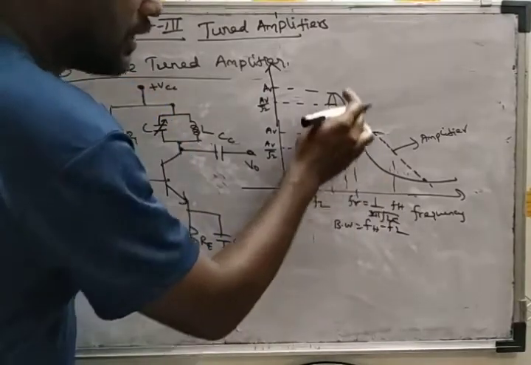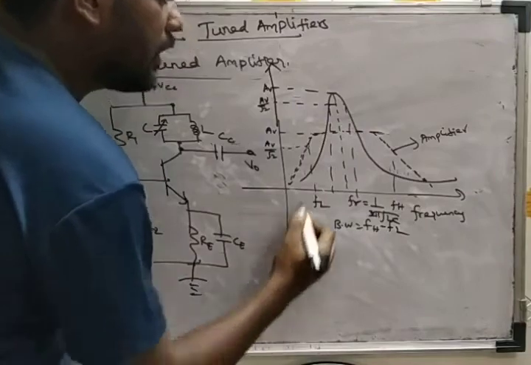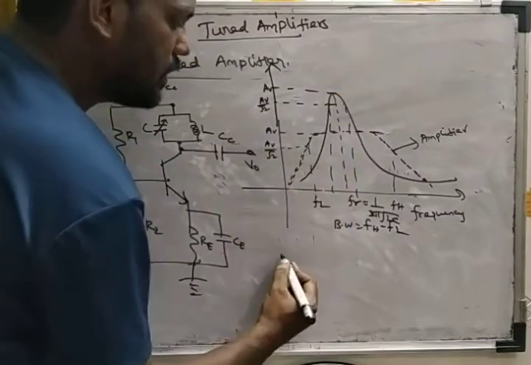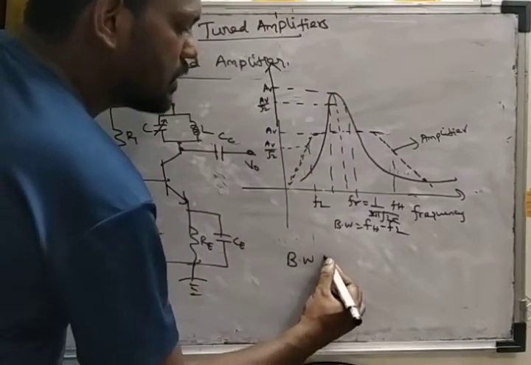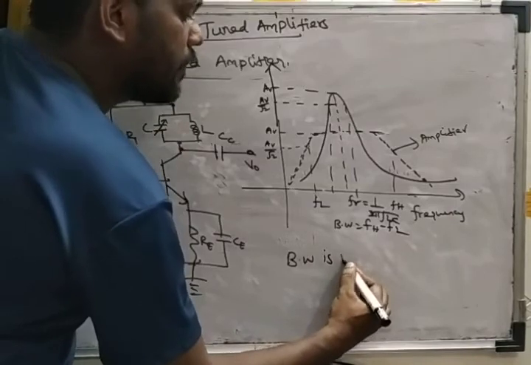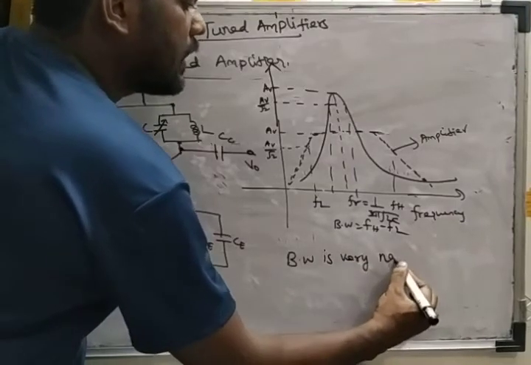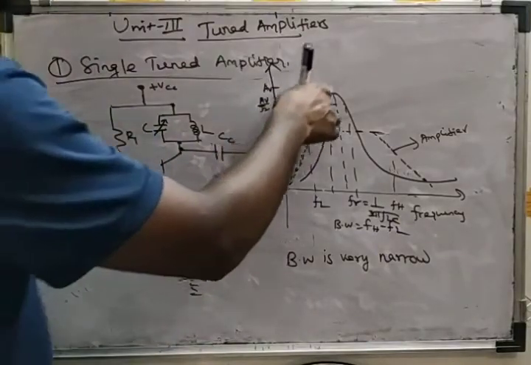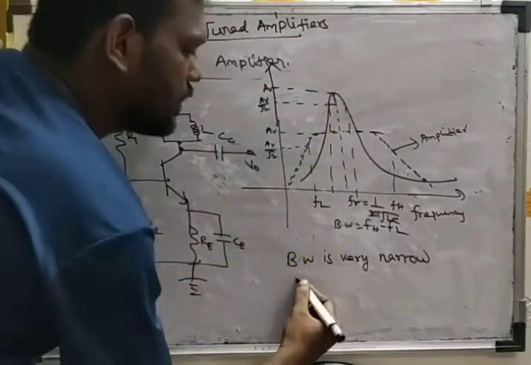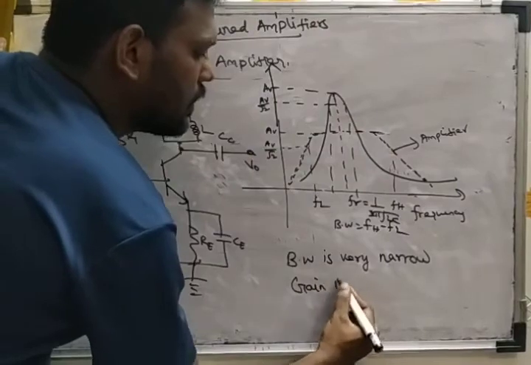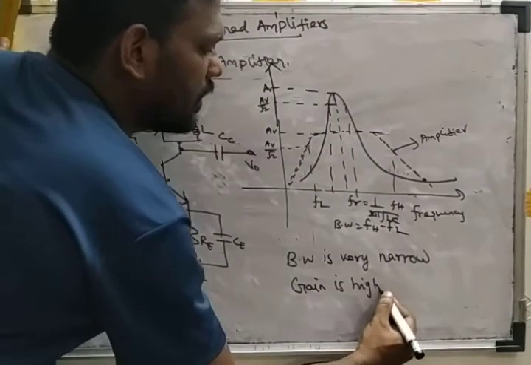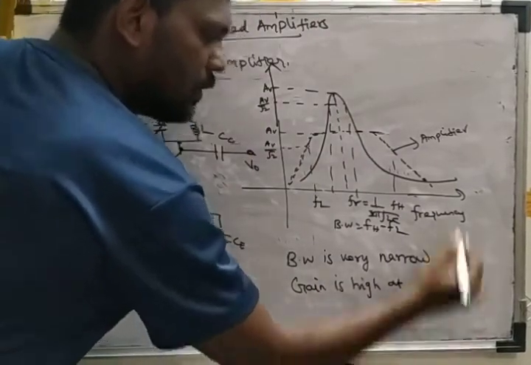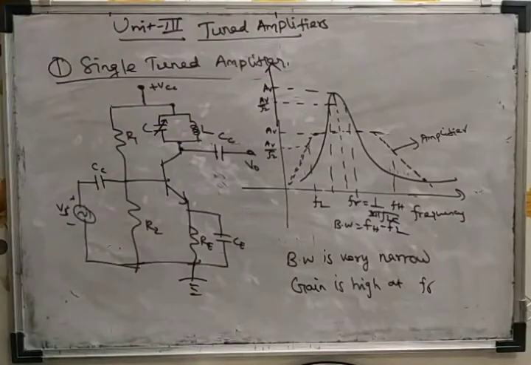From this diagram we can understand that the bandwidth is very narrow, and the gain is high at the resonant frequency only.